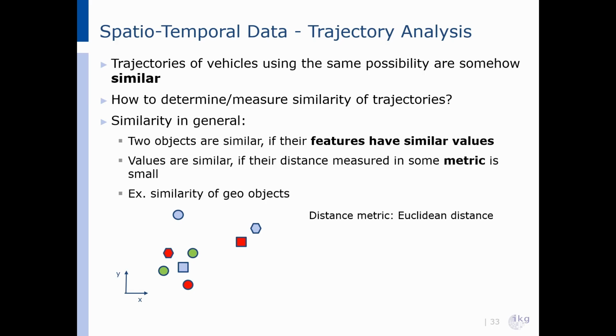If we, for example, use Euclidean distance as metric and we just evaluate the location of those objects here, we will find out that, for example, those two objects which are close to each other are quite similar regarding the location, as well as those objects here, and this might be an outlier in this case. However, if we just evaluate the y component of the coordinates, we will get a totally different result.